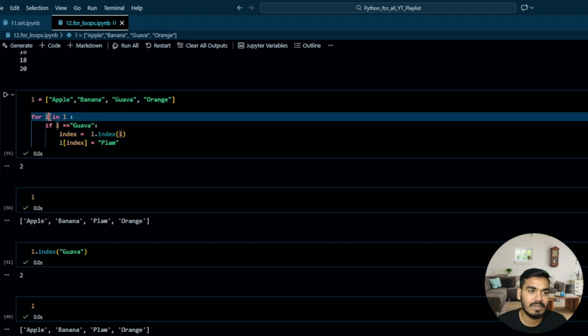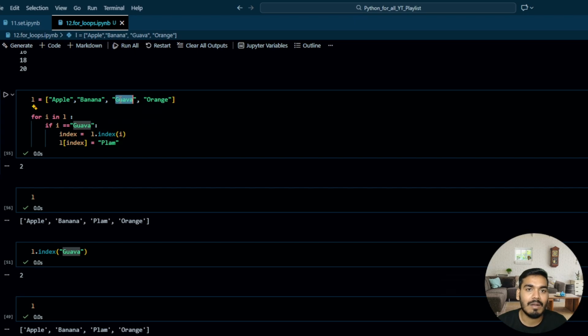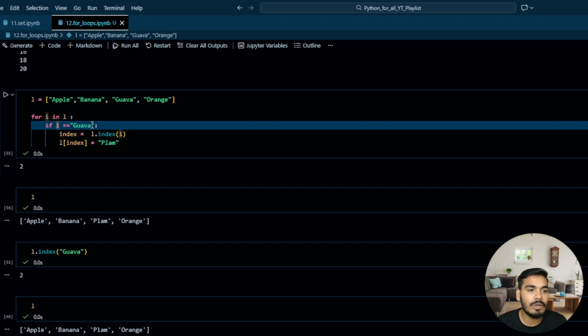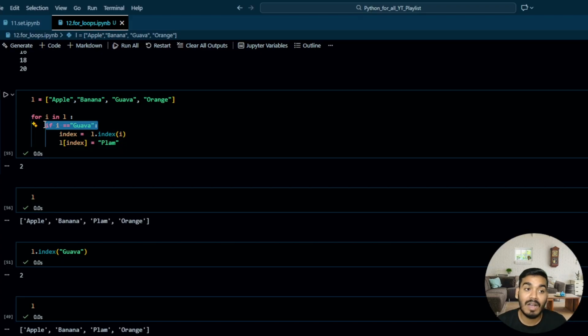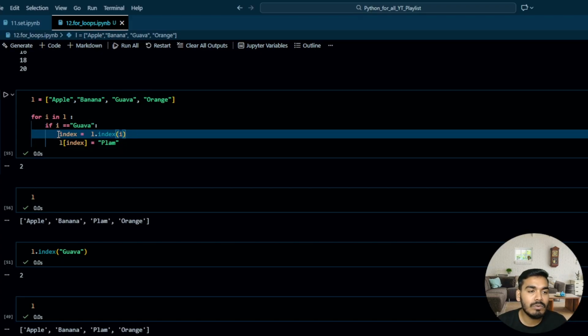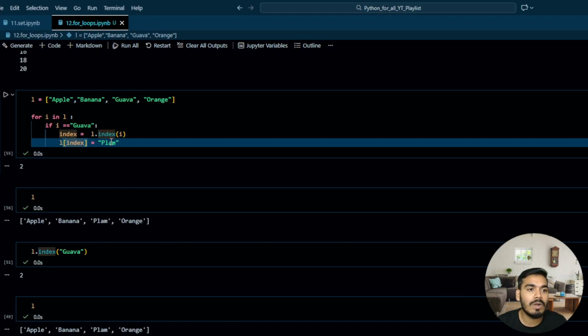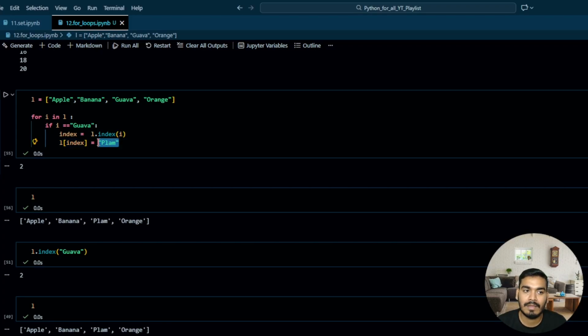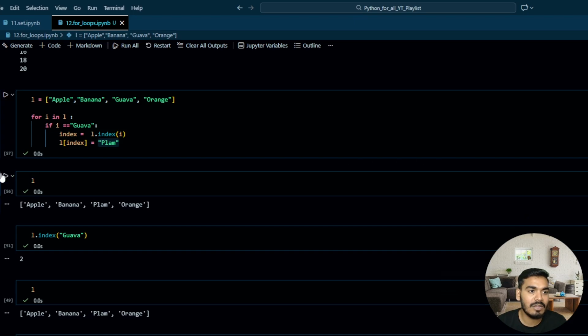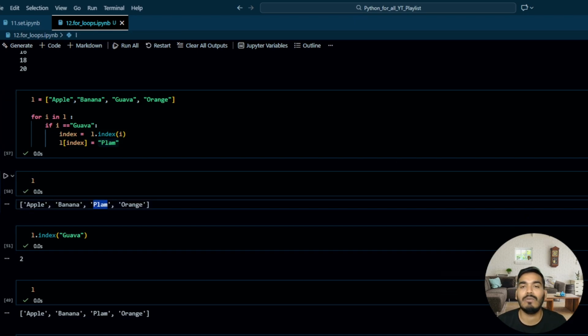Whenever I gets the value guava, we'll check if I is equal to guava. Whenever I is guava, at that time, I'm going to get the index of that. So L dot index of I. It means that it is going to return the index of your guava. So 0, 1, 2. So index will become 2. Okay. And then L of 2 equal to plum. So at that index, I am assigning the value plum. Perfect. And if you run this and you run your list again, you will get the plum over here.